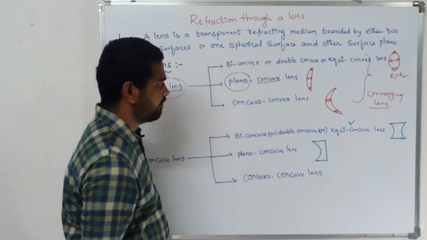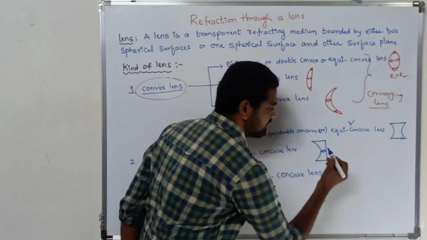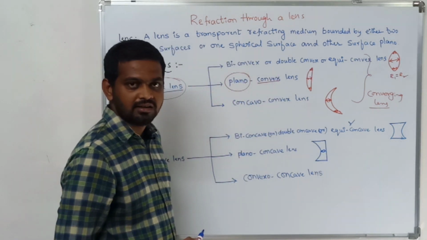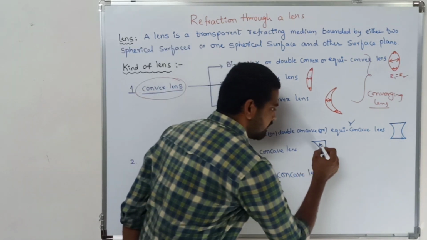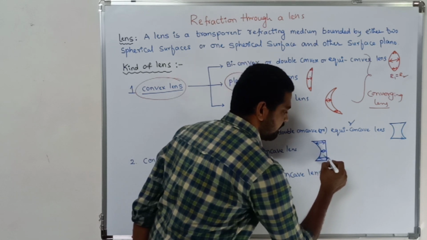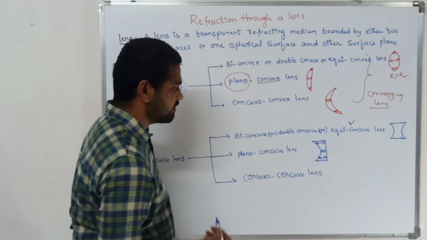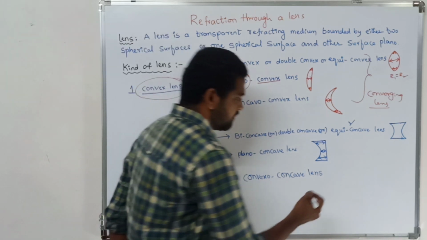The thickness at the middle is very thin, and the thickness at the periphery is more. Coming to the convexo-concave lens, it looks like this.